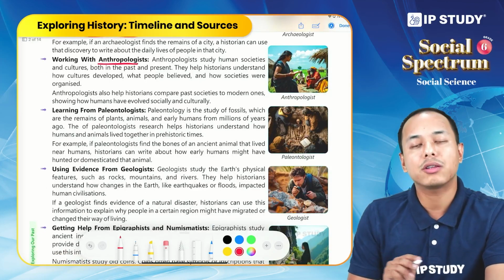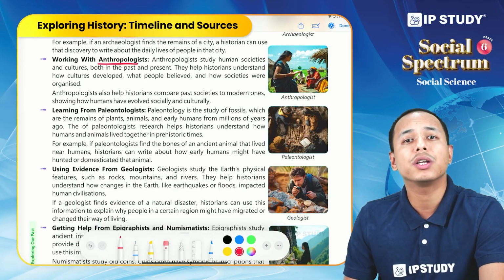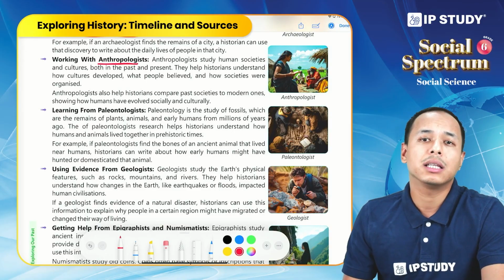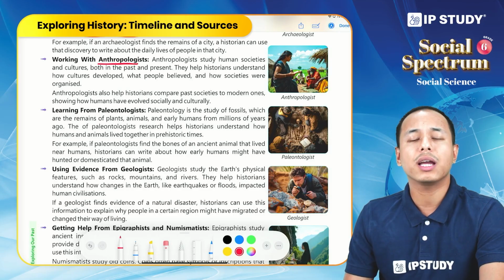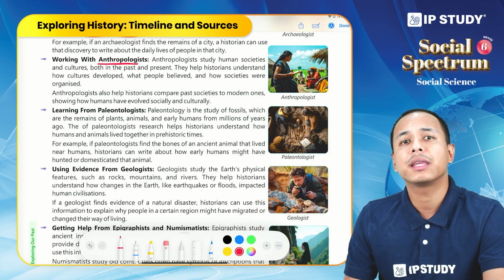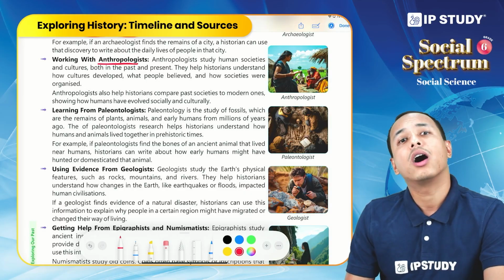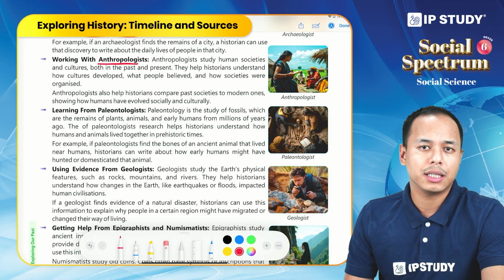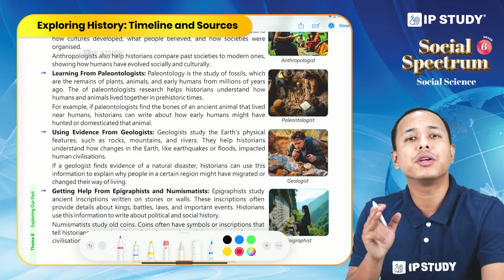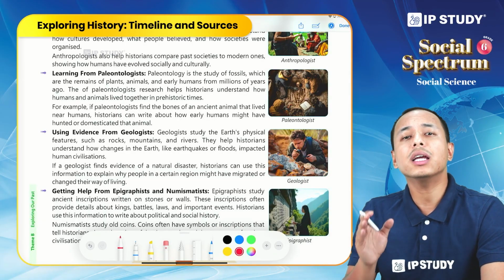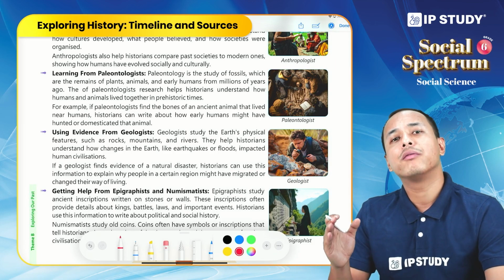Second one, anthropologists. So who are anthropologists? Anthropologists are the people who study people and their culture from the present and also from the past. Anthropologists help historians to learn about the beliefs and the culture of the people and the society in the past. Thus, anthropologists help historians to compare the societies and cultures of the present with those of the past.